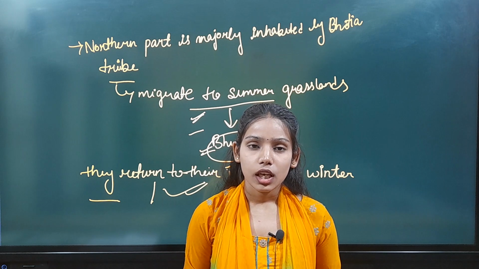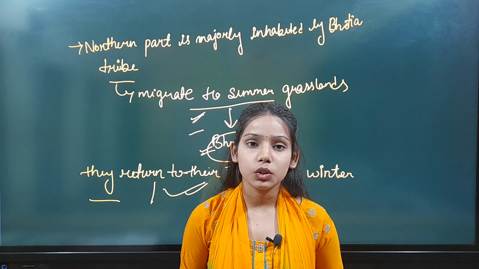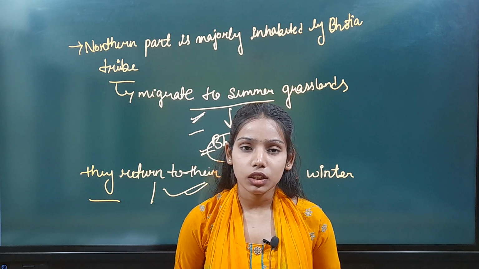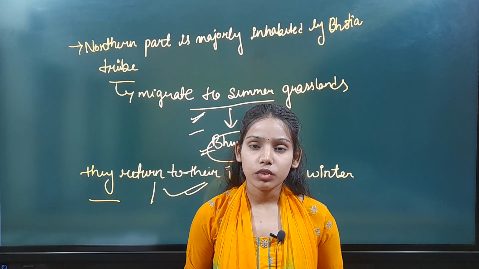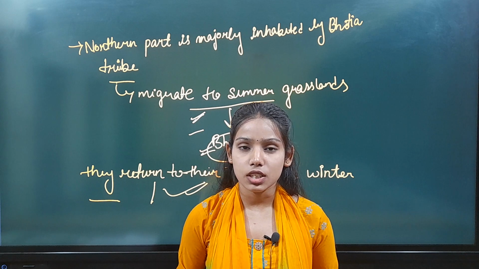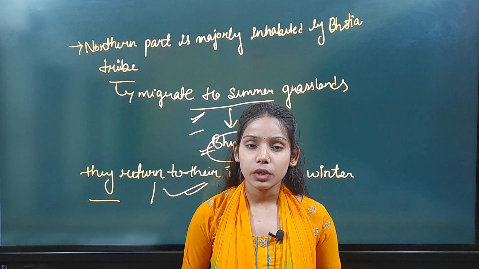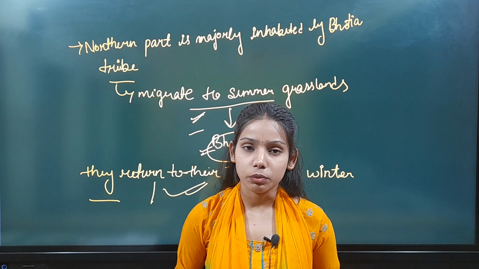After this, we notice the dune formations: the Pathankot dune, the Dehradun, which is the largest dune, with length 35 to 45 kilometers and width 22 to 25 kilometers.